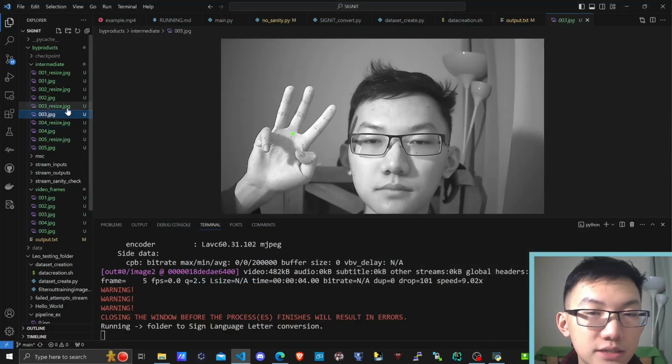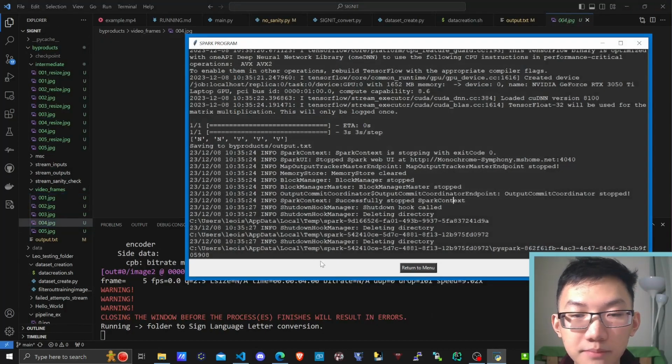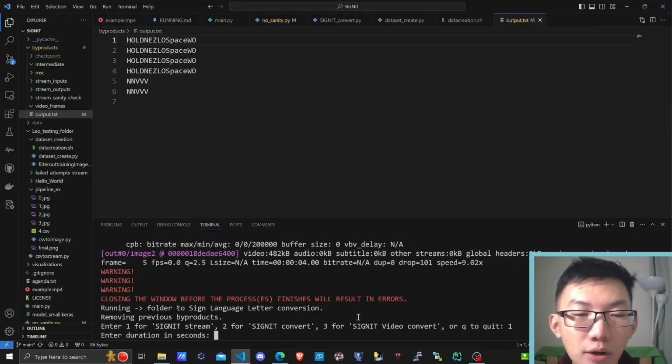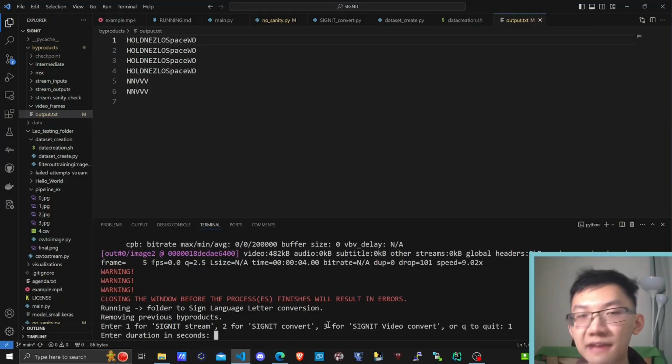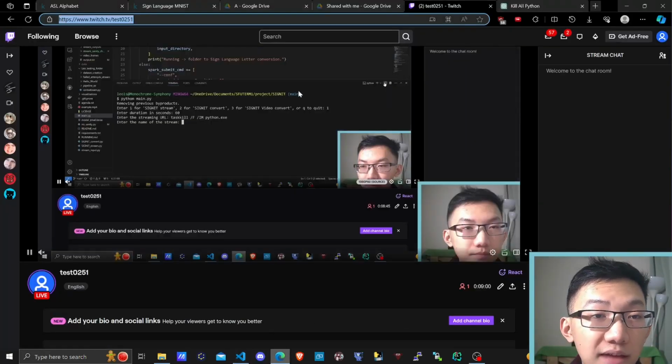And we take a look at the intermediates. Yes, in fact, it has what we're looking for, and it resized around the hands, and that corresponds to our 5 video frames. All right, let's return to the main menu, and now we want to do SIGNIT Stream. However, SIGNIT Stream requires me to set up a live stream, so I will see you in a moment. And we are back. We have our lovely live stream open over here.